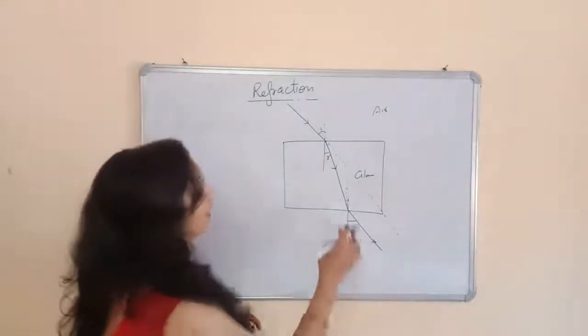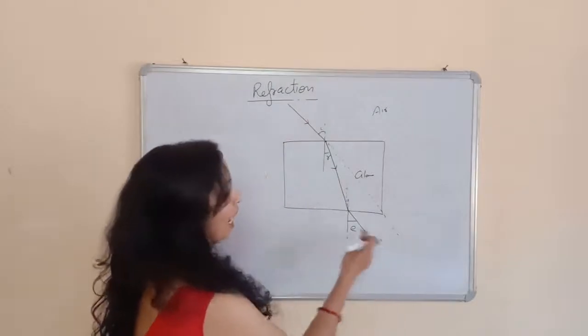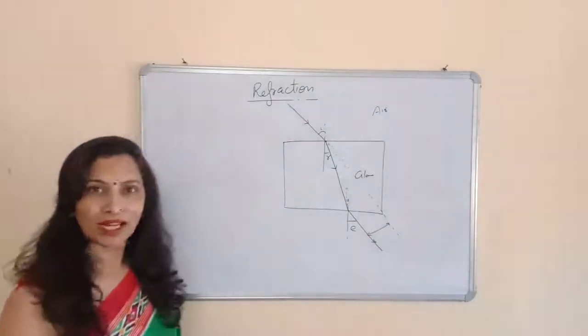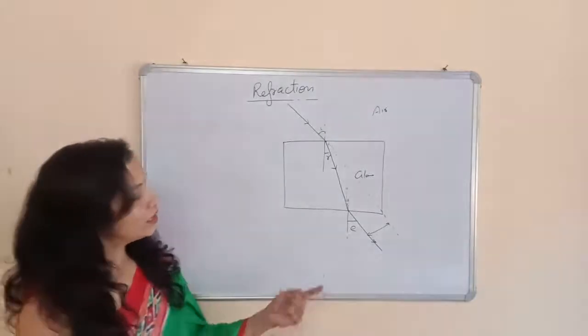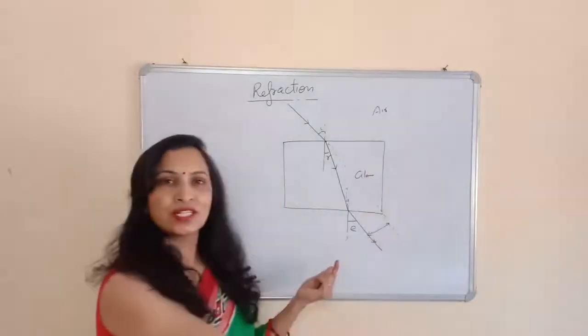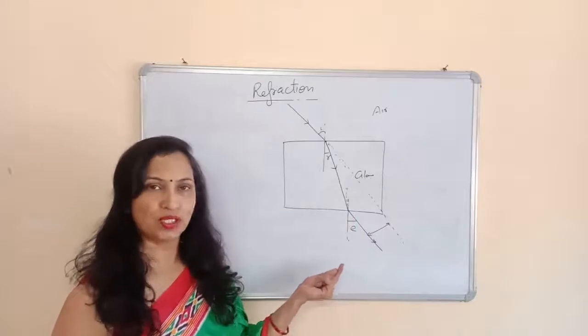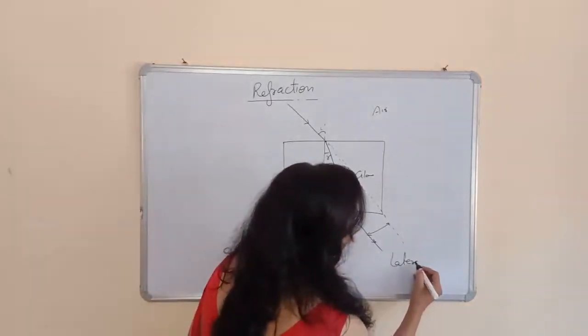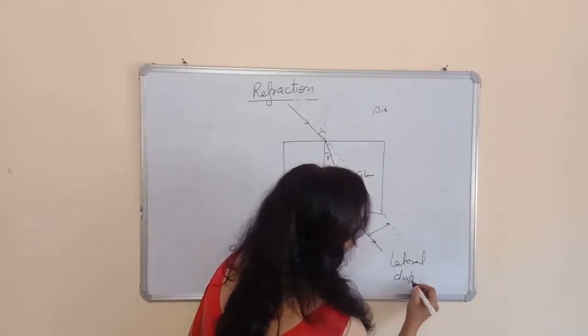So you will see that the produced incident ray and the emergent ray are actually parallel to each other. And this distance between the produced incident ray and the emergent ray is called the lateral displacement.